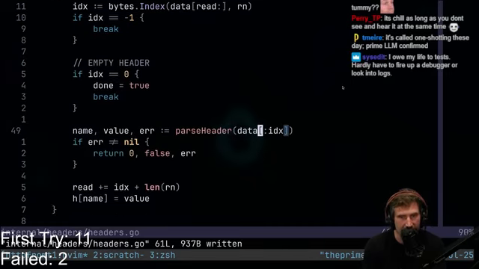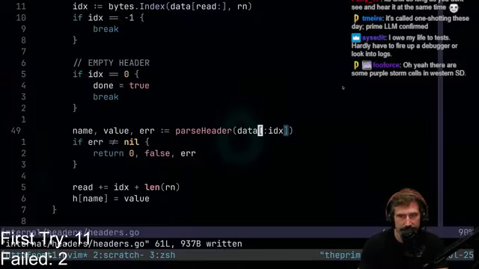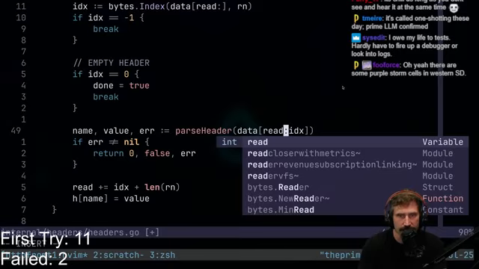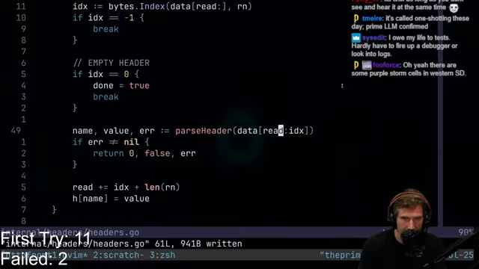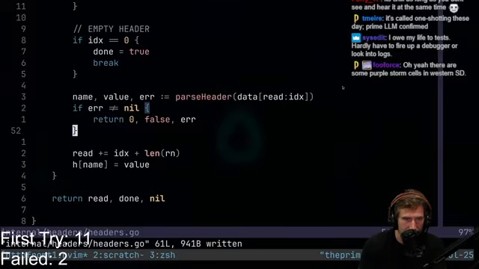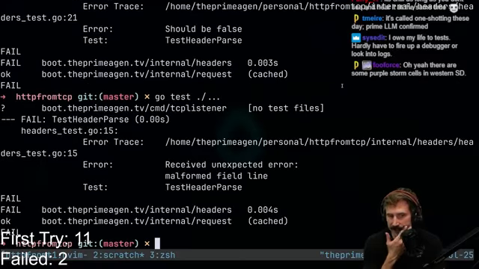Okay, so yes, I think I see the problem. I think it's pretty obvious here. Let's start with where we've read up to our index. Okay, I think that's better. And then we do all that. There we go. So does that fix our problem?